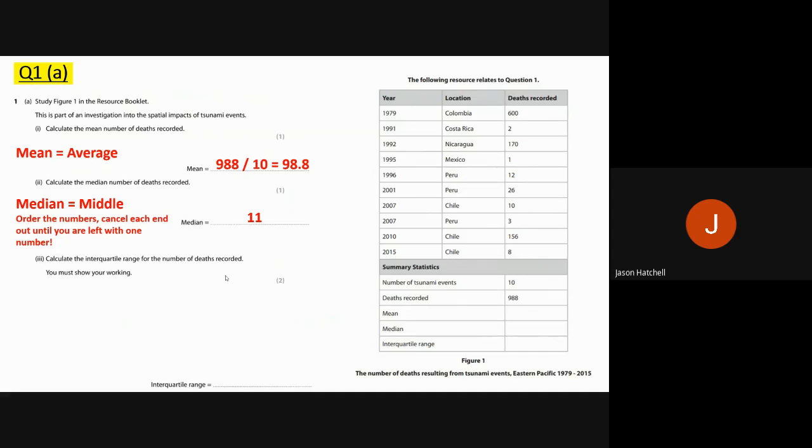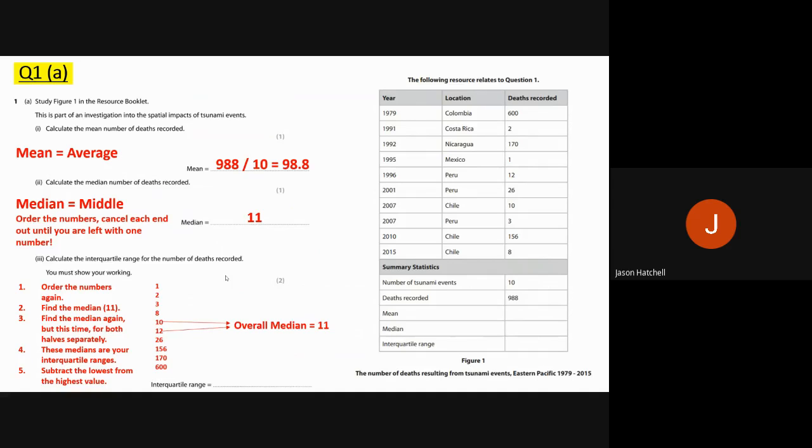So the interquartile range requires you to order the numbers, find the median. So you've already done that, that was 11. But then you've got to find the median again for both of the halves. So if 11's in the middle, you've got to find the median for what's above that and what's below it. These are the interquartile ranges, but then you have to finally subtract the highest interquartile range from the lowest interquartile range. So what does that look like? So I've ordered the numbers on screen for you now.